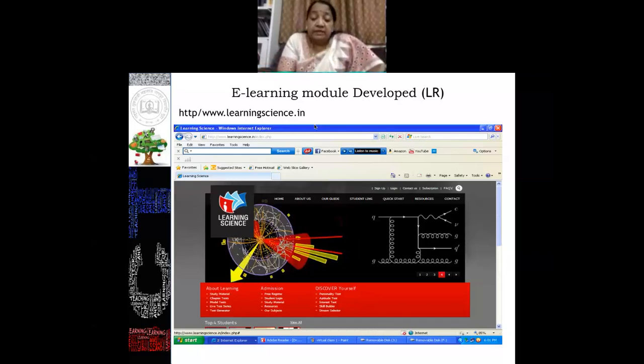That means, in simple words, when we give a self-paced module to the learner, the teacher's control and the teacher's role in the development of the module is very important.